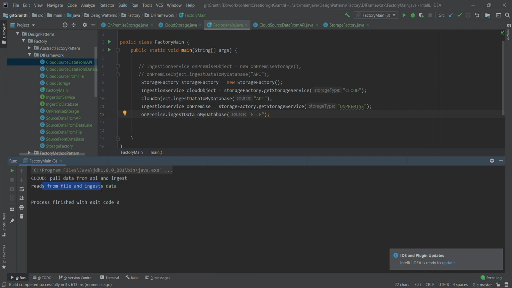So this is how we have implemented the data ingestion framework, and we have used the abstract factory pattern and the factory method pattern. Basically the factory method pattern is hidden inside the abstract factory pattern. Whenever you use abstract factory, you will use factory method as well, because abstract factory is a factory of factories.